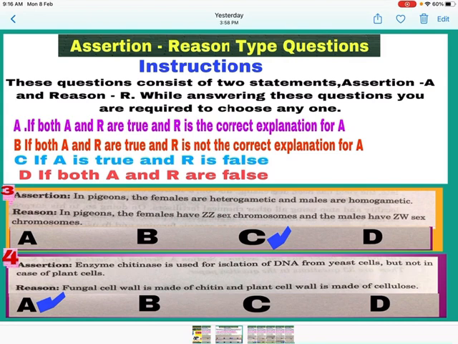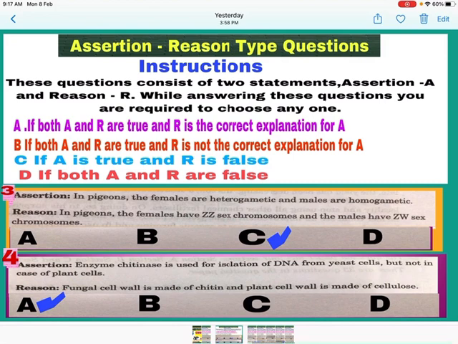Now see the reason. In pigeon, females have ZZ sex chromosome and males have ZW sex chromosome. This statement is wrong. In female pigeon, ZW sex chromosome are present and thus are heterogametic, while male pigeons have ZZ sex chromosome and are homogametic. So here A is correct and R is false. So mark C. Question number 4.